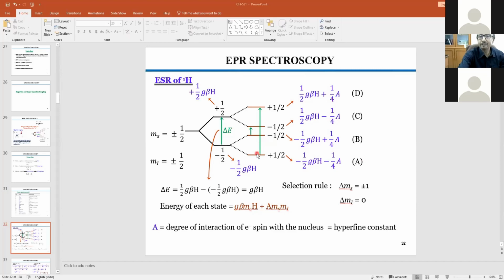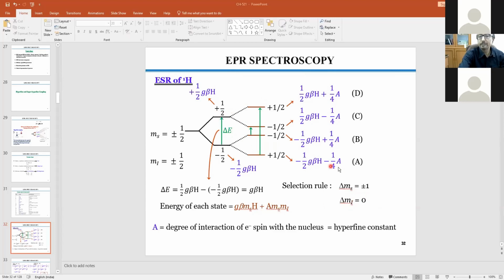And then transition would take place only between the M_I states, because that is the resultant state, and the selection rule is delta M_I equal to 0. And if there is no M_I state available, then it will take place within the M_S state, that is plus minus 1.